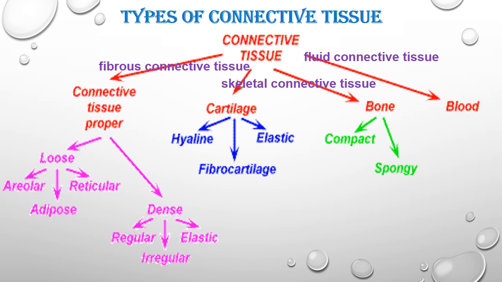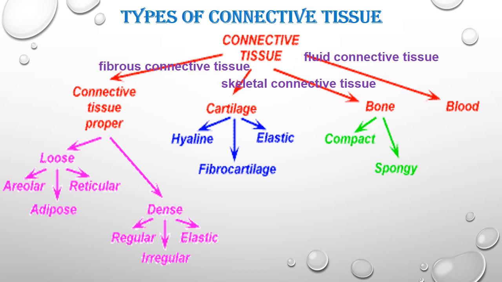Then skeletal connective tissue is divided into two. Skeletal connective tissue means that which forms the skeleton of our body. It is divided into cartilage and bone. Cartilage is again divided into hyaline cartilage, fibrocartilage and elastic cartilage. Bone is divided into compact bone and spongy bone.